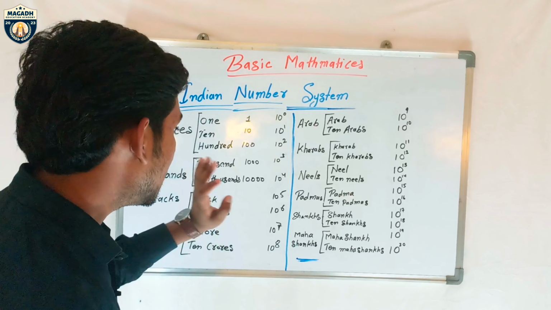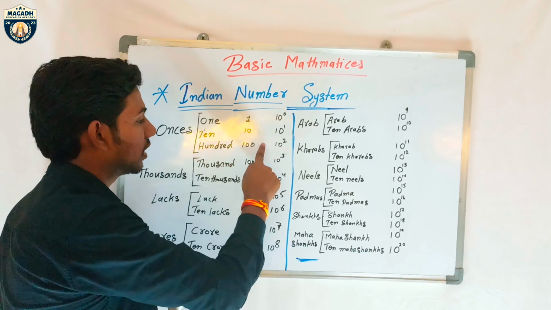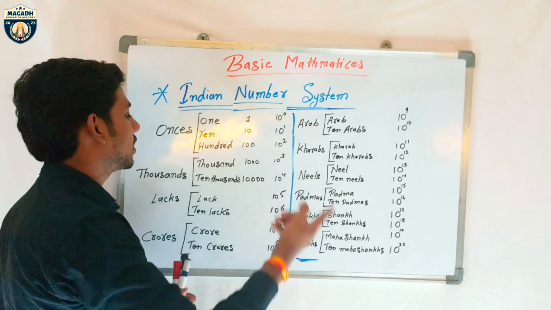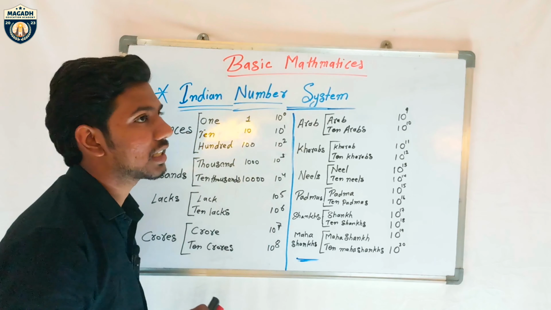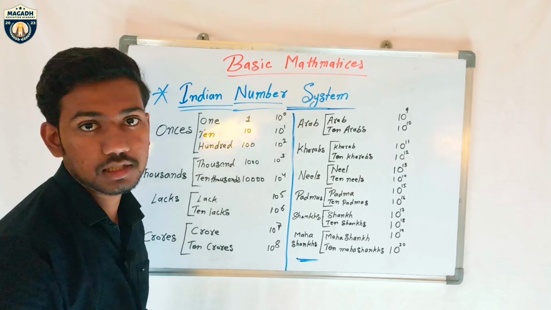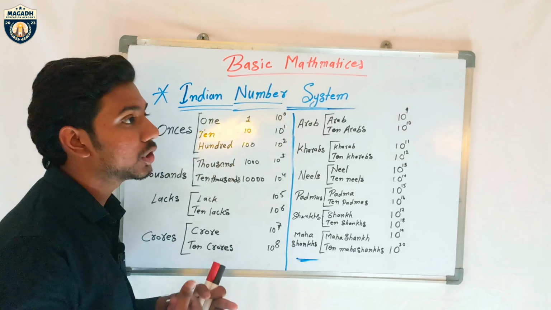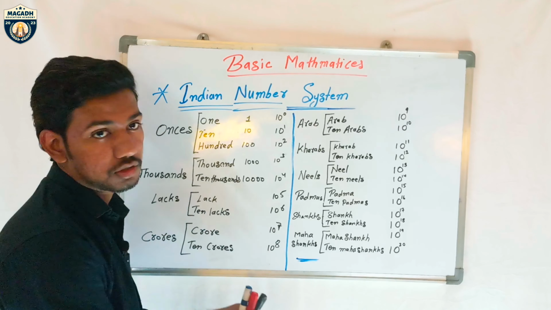So first of all, let's see why I wrote ones as 1, tens as 10, hundred as 100, and thousands as 1 followed by triple 0. Why have I written it here, and here I wrote the power. Some people ask how many zeros are in a lakh, some people ask how many zeros are in a crore, how many zeros in 10 lakhs, like that.